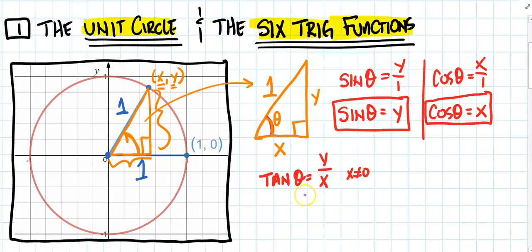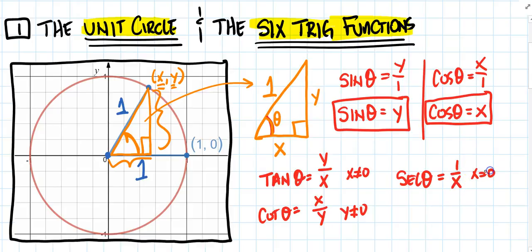Okay? Then I can also talk about the cotangent of theta. It's the reciprocal of tangent, so that's just going to be x over y, of course, where y is not equal to 0. I can talk about the secant of theta, and the secant of theta is 1 over the cosine, so that's just going to be 1 over x, wherever x is not equal to 0.